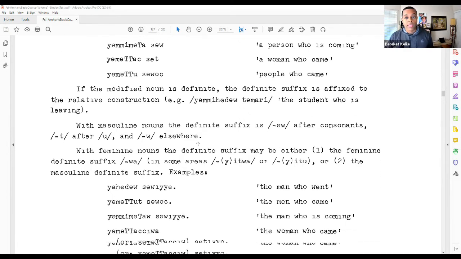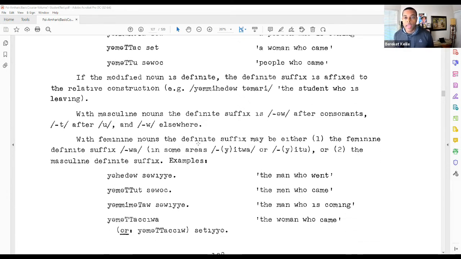If the modified noun is definite, then we're gonna see the definite suffix affixed to the relative construction. So as you can see in the example there, yami hedo, that W at the end there, tamari, the student who is leaving. And notice there that it's not going on the student, but it's going on the modifier.